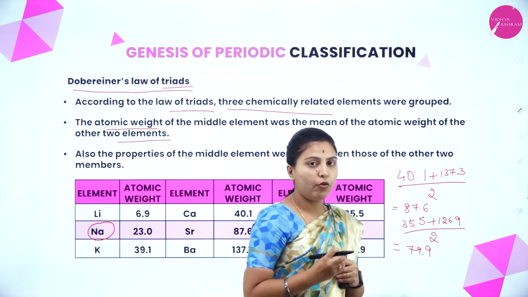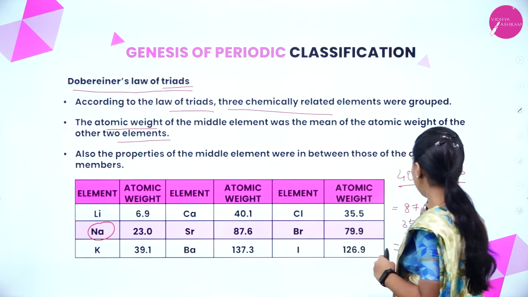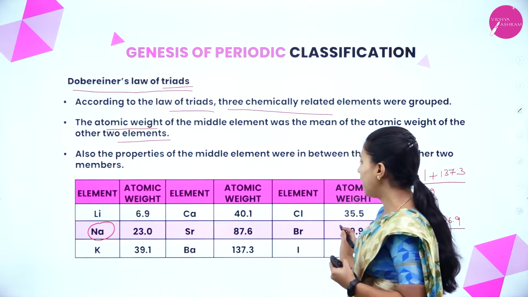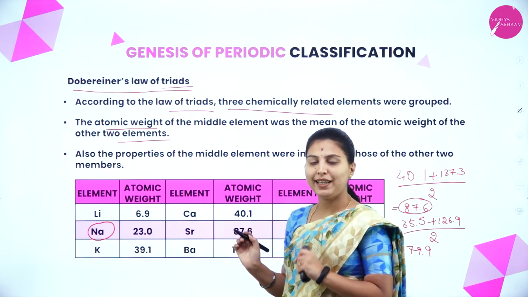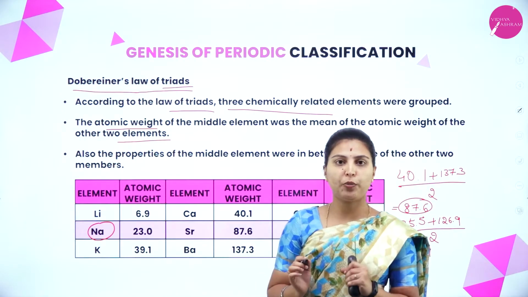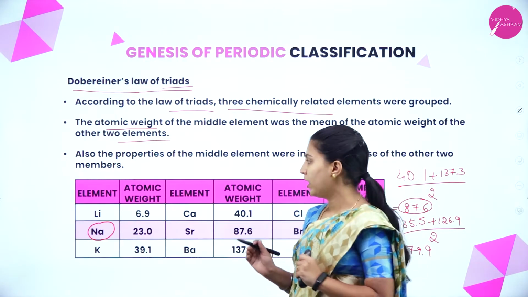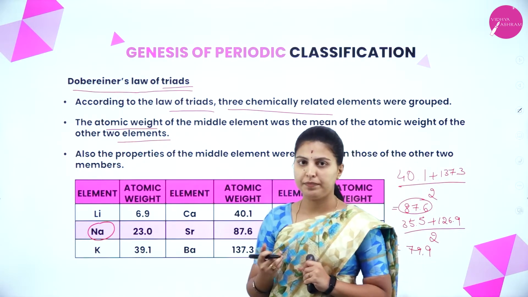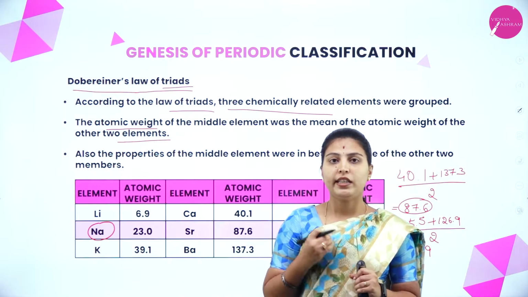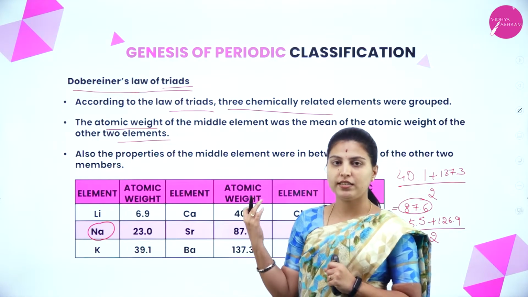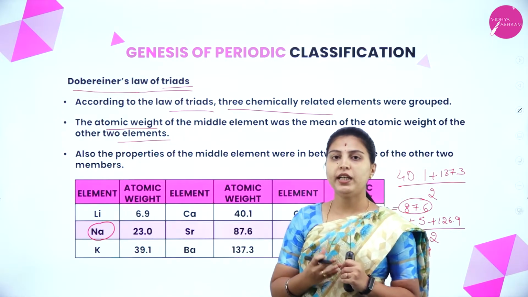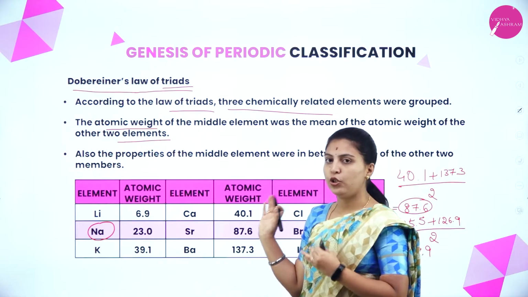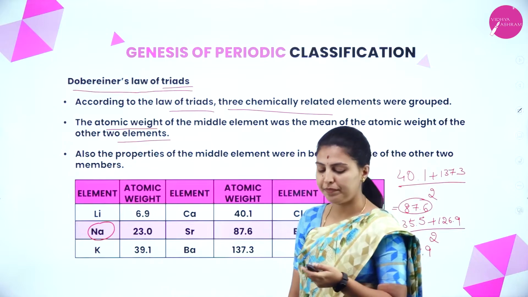Whatever the calculated result, it will be the same as the middle element, and also the property. This is the law of triads, which came from Dobereiner. And this law of triads could not be applied to every element. So the failure of Dobereiner can be seen here.